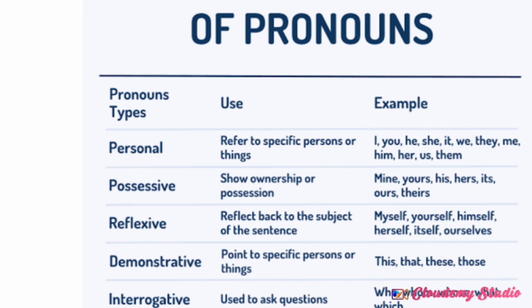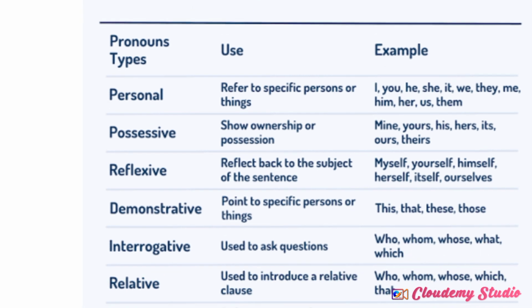Then for the possessive one, having ownership of something, like that bag is mine, this car is yours, that is his pen, it is her bag, it's her pet, that is ours, this is theirs.